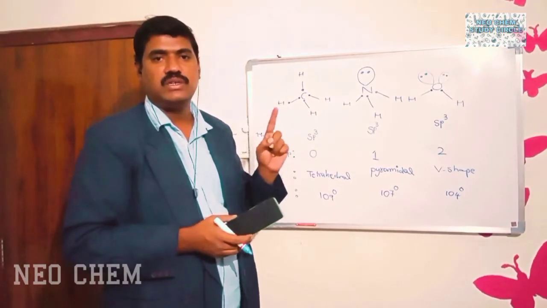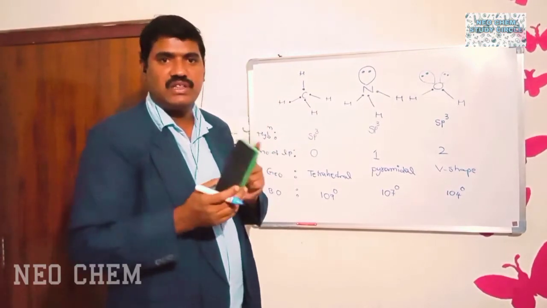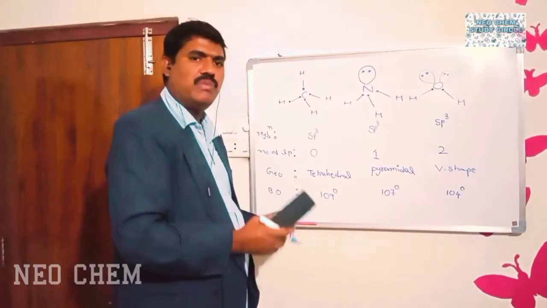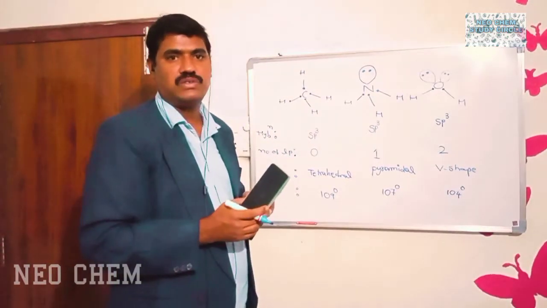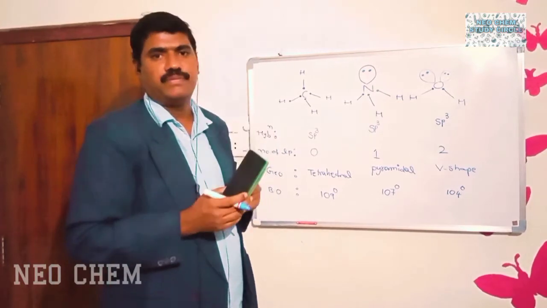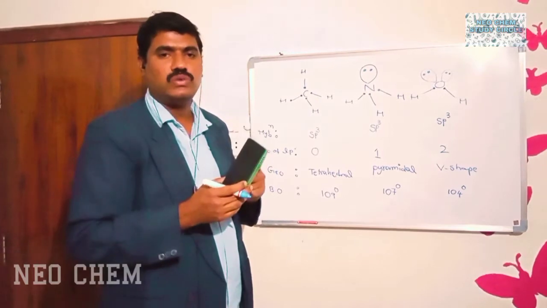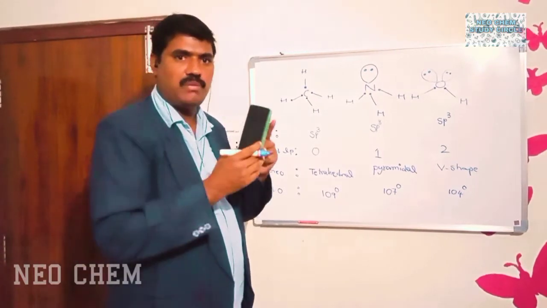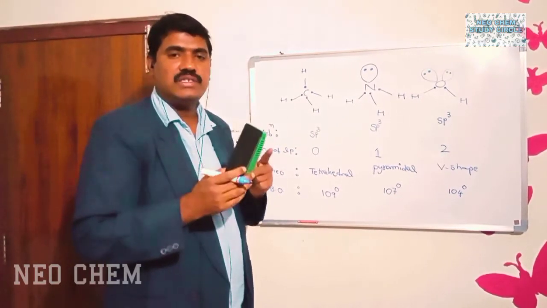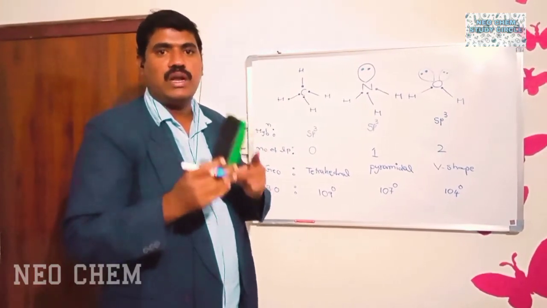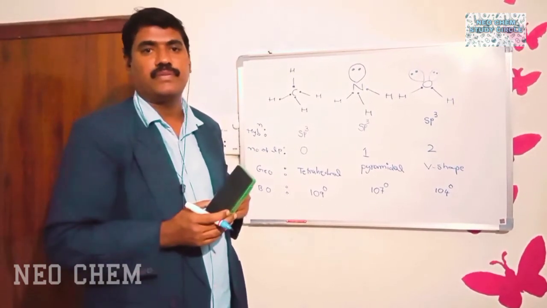Remember it. Valency means the total number of bonds present around the central atom. Total number of bonds means sigma bonds as well as pi bonds. So when we are identifying the valency, we have to count the total number of sigma bonds and the total number of pi bonds. Don't forget, valency is equal to the number of unpaired electrons present in its outermost shell.